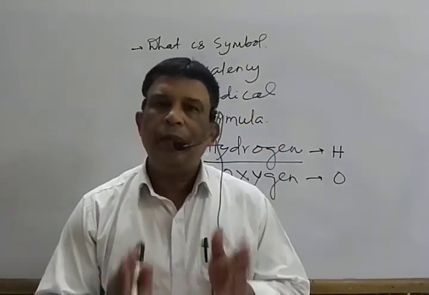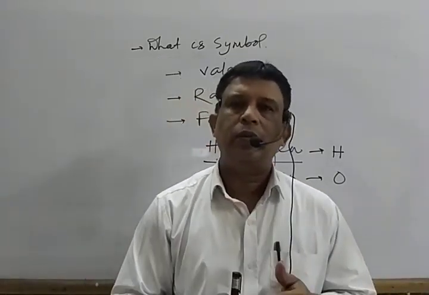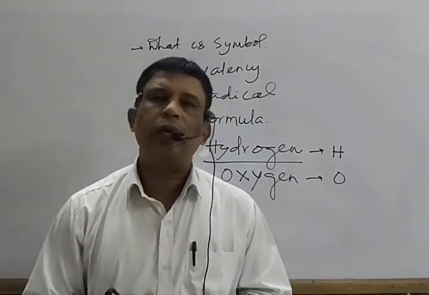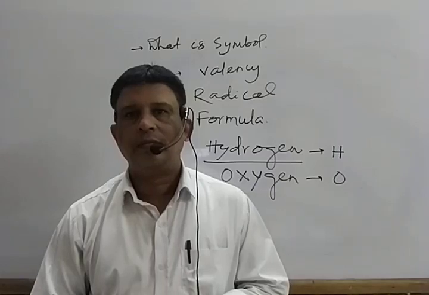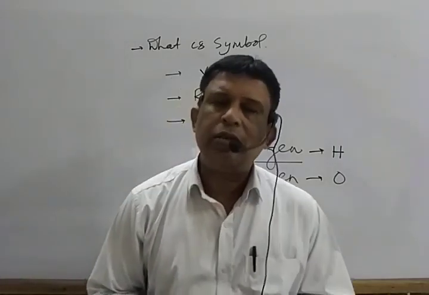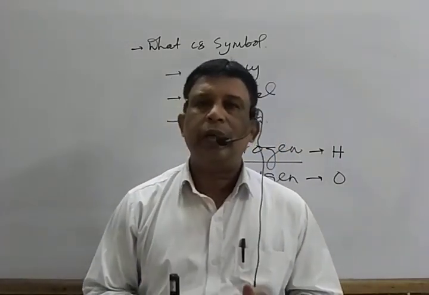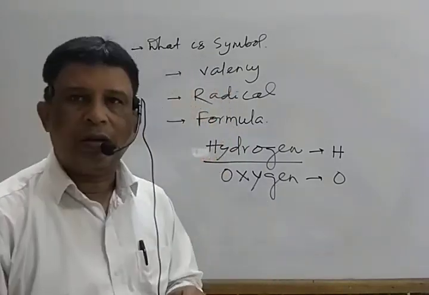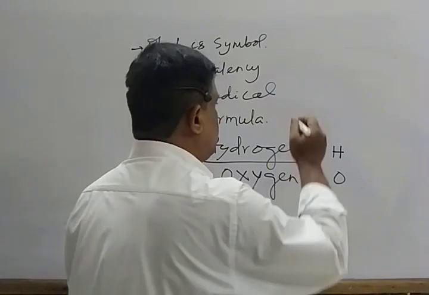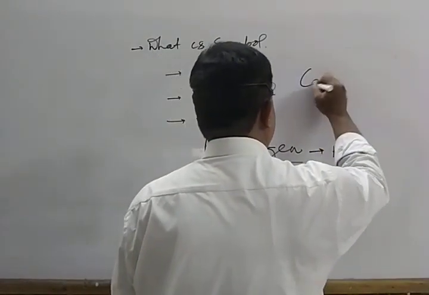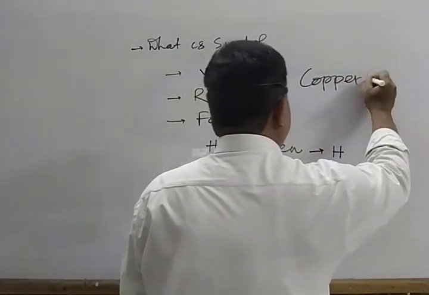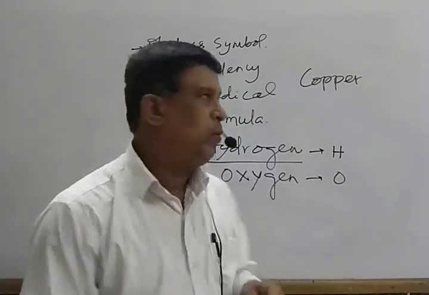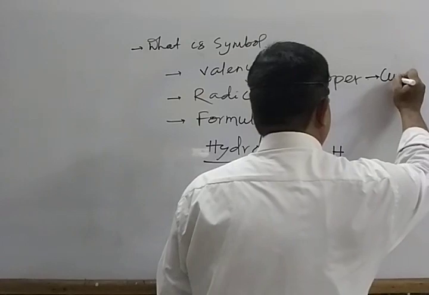This symbol may be derived from the Latin name, the name of a scientist, the name of a planet, or the name of a country; so many are there. Again, some transition elements exhibit more than one valency. For example, copper is derived from the Latin name cuprum, Cu.